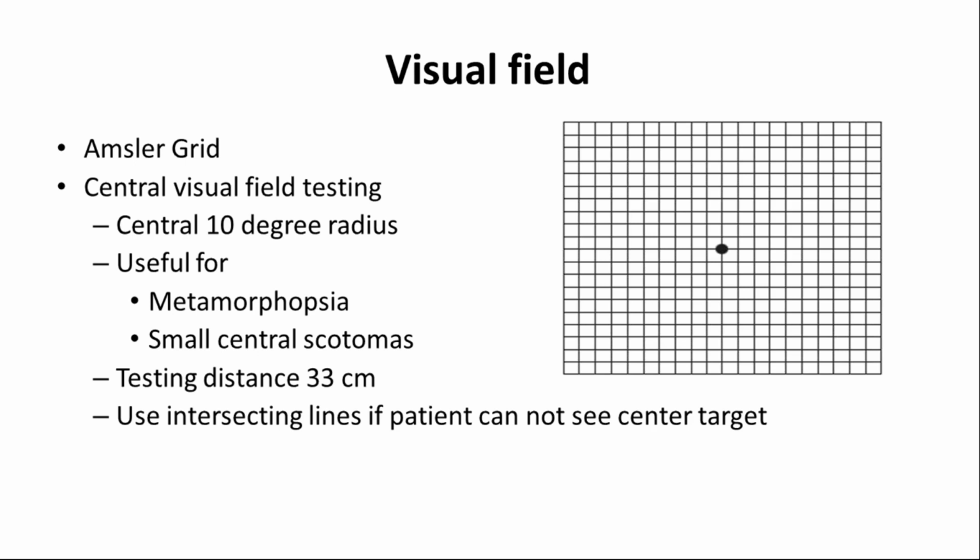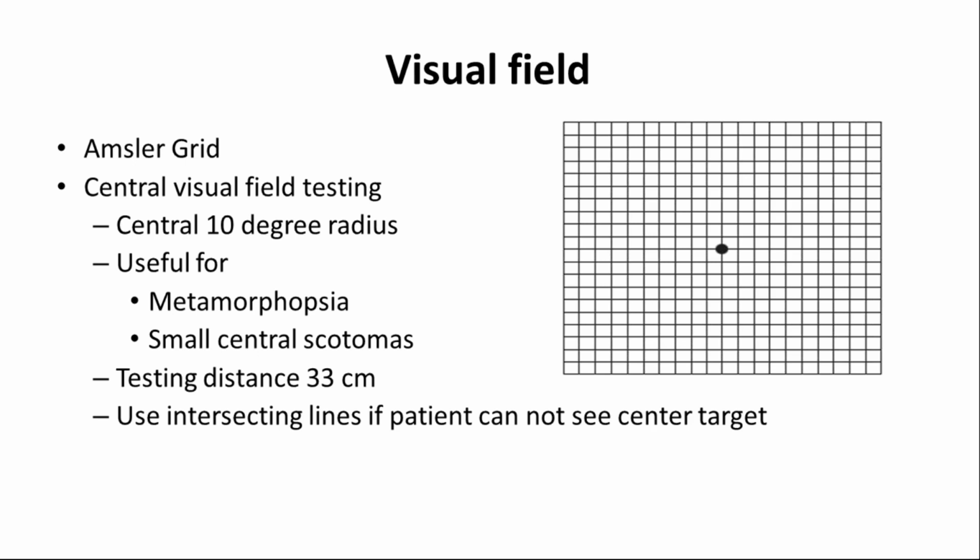And in eccentric viewing training and during rehabilitation, like for mobility and orientation, it gives us an idea to advise the patient or to prescribe the optical device according to the visual field. So it is one of the most important tests. And the Amsler grid chart is the most routinely practiced chart.